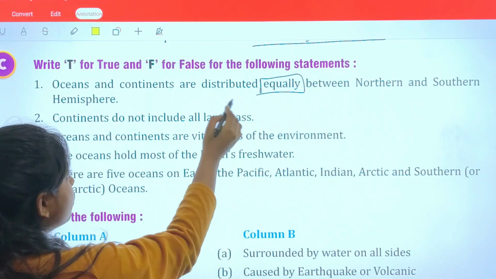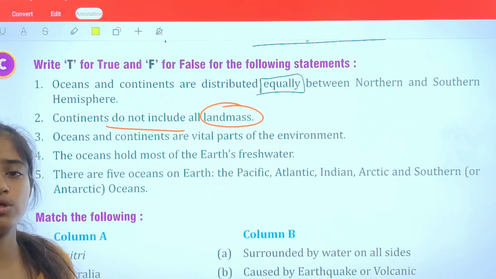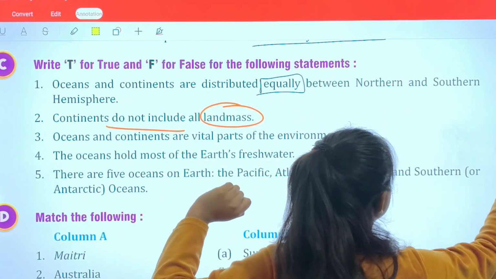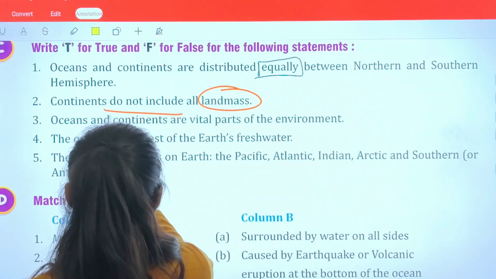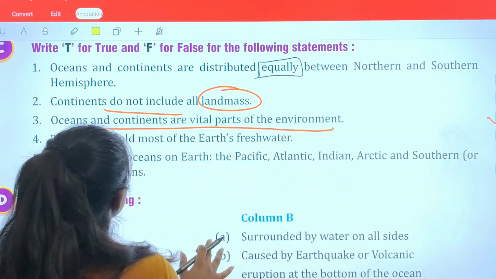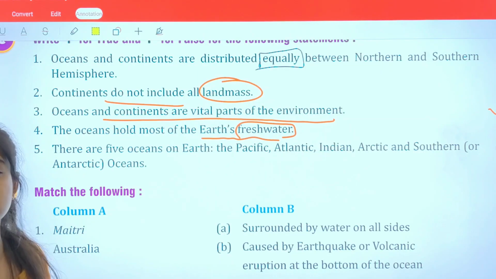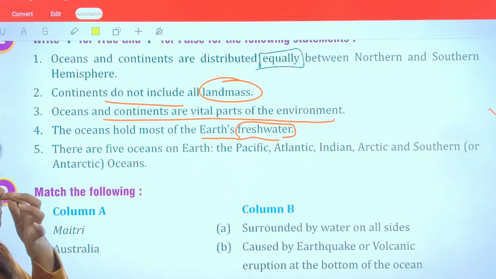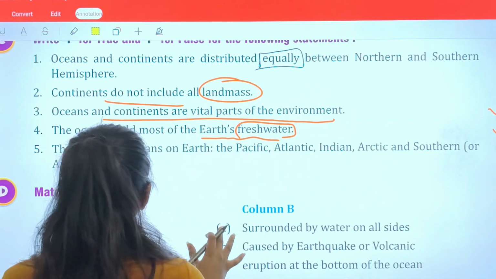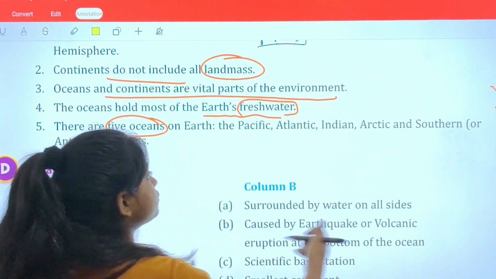Continents do not include all landmass, definitely, because there is a portion of islands which is not in the portion of continents. So this is true. Oceans and continents are vital part of the environment, so definitely this is true. The ocean holds most of the Earth's fresh water? The Earth does not contain most of the fresh water, otherwise the problem of water scarcity would diminish. There are 5 oceans on the Earth. These are the given 5 oceans, which is definitely correct.